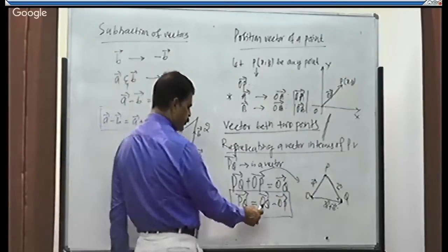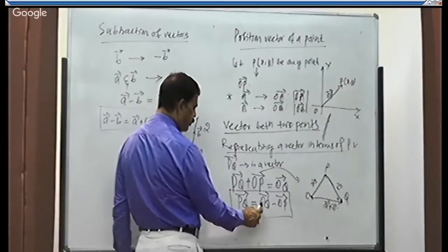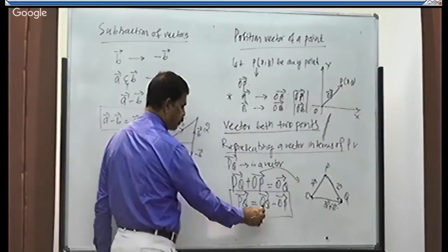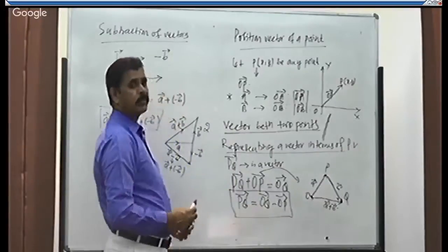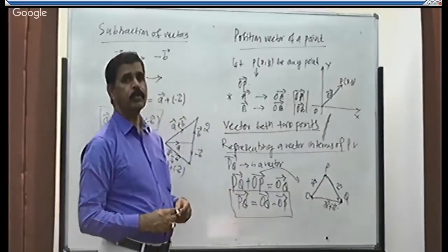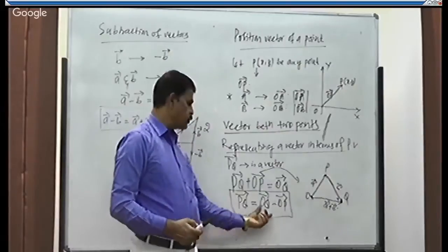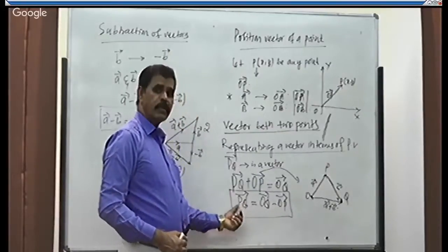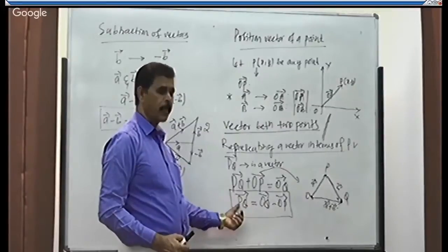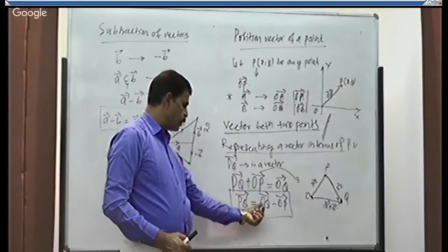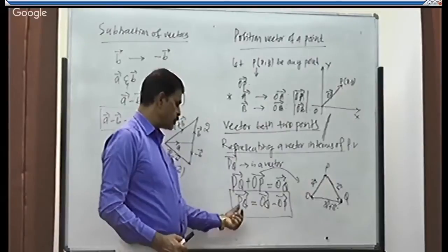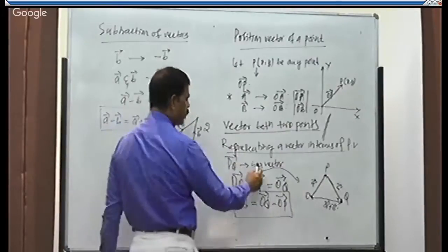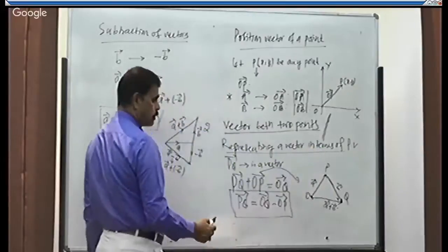This is the vector PQ in terms of the position vectors. OQ is the position vector of Q. OP is the position vector of P. So what does this say? The vector between 2 points is always the position vector of the terminal point minus the position vector of the initial point. That gives you the vector in terms of position vectors.